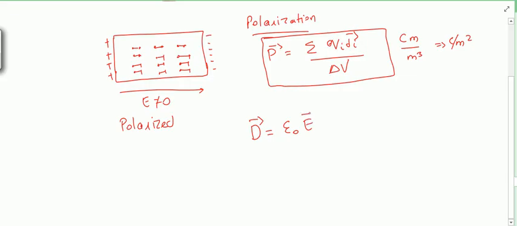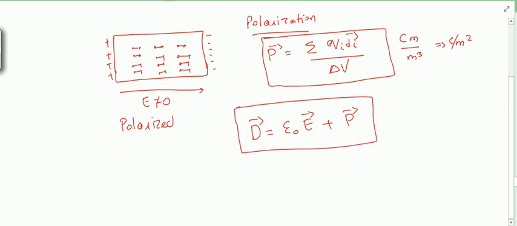Earlier it was just epsilon naught E, but due to polarization the value becomes D is equal to epsilon naught E plus P. This extra term is due to dipole formation.